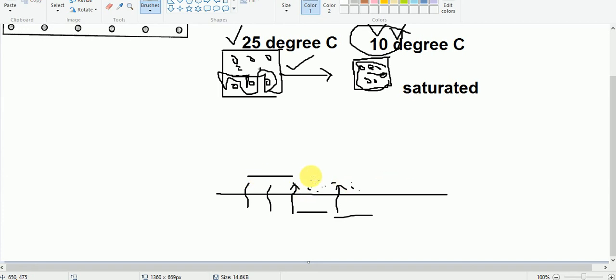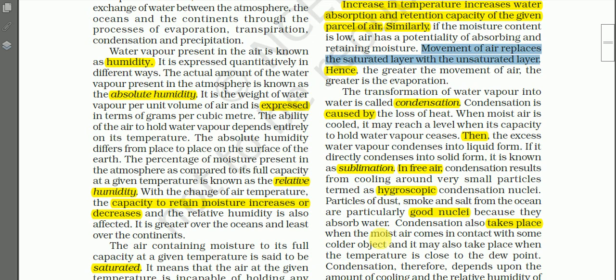But when the wind blows, this saturated air will be carried away and replaced by dry air. So in this way there can be more evaporation. That is the point mentioned here: movement of air replaces the saturated layer with the unsaturated layer. Hence, the greater the movement of air, the greater is the evaporation. That means when the wind blows, there will be more evaporation.